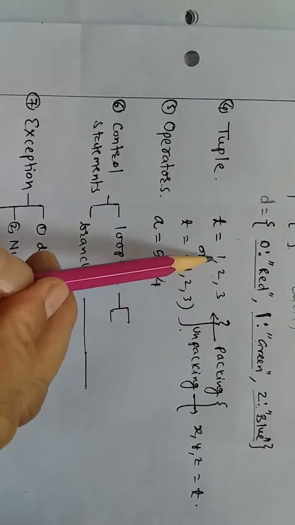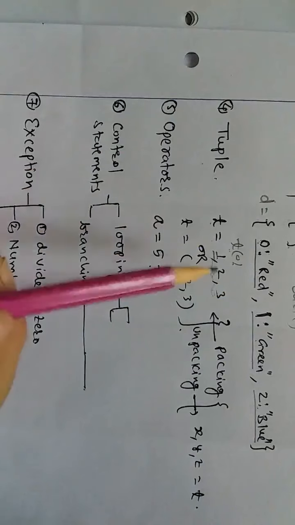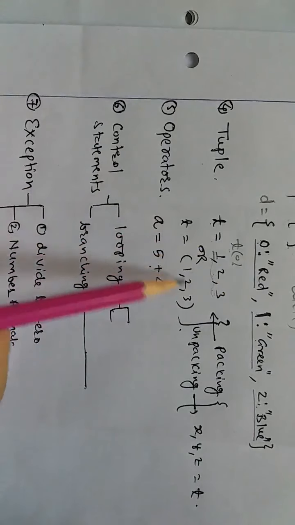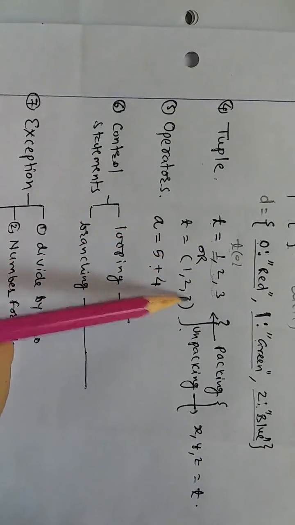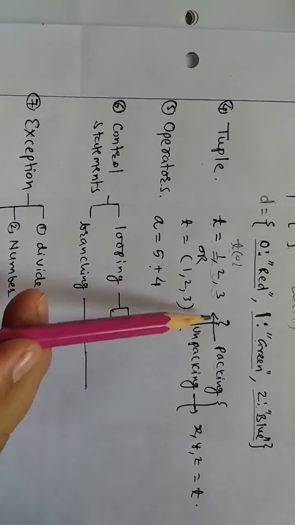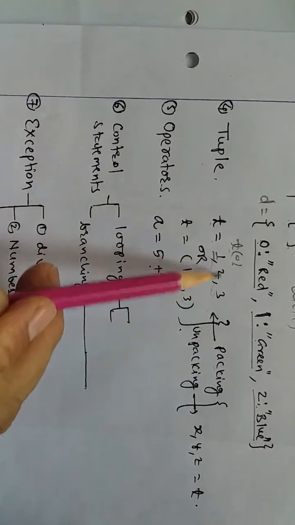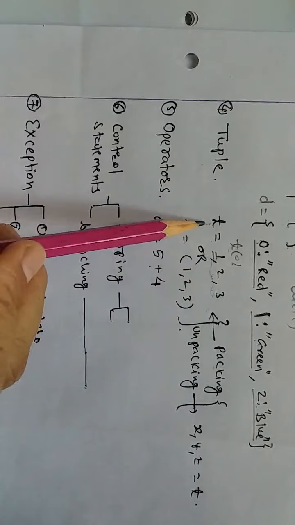Now if you want to call the first value, we have to write t0. Note the simple bracket. For 2 we write t of 1, and for 3, t of 2. Or the same thing you can write as t is equal to, in simple brackets, 1, 2, 3. This is normally called packing of tuples. Why packing? Because we are storing more than one element into a single element.